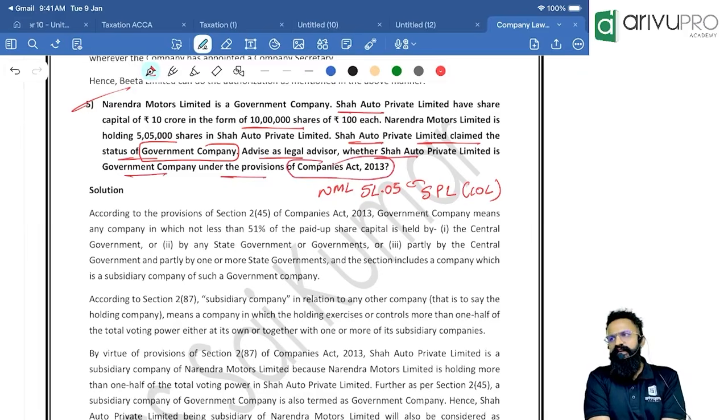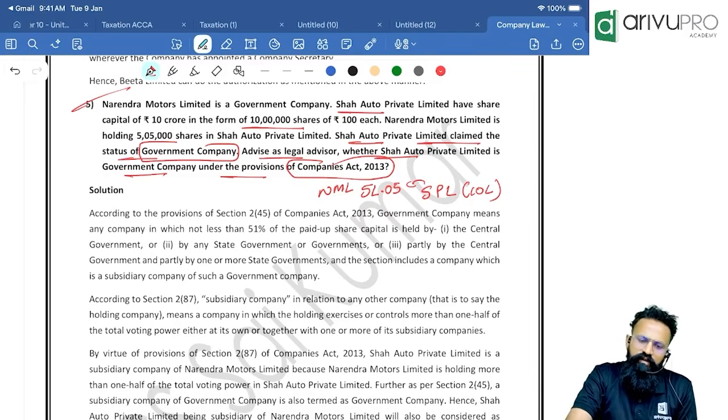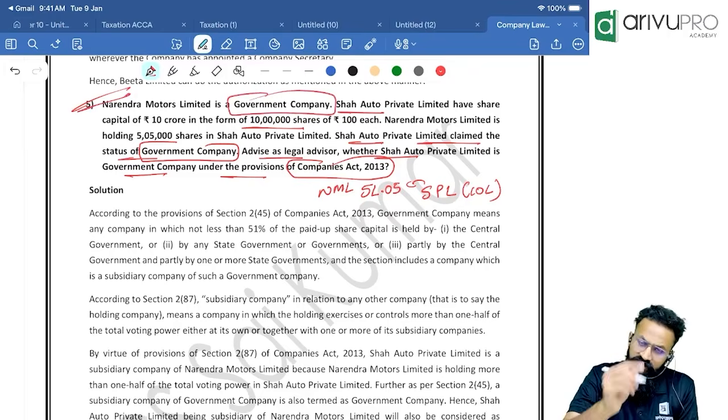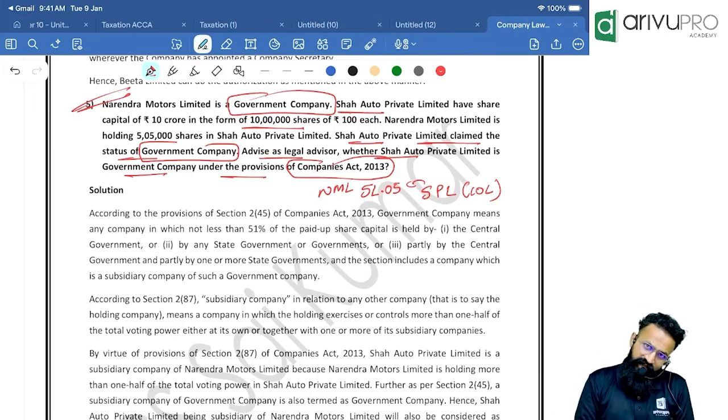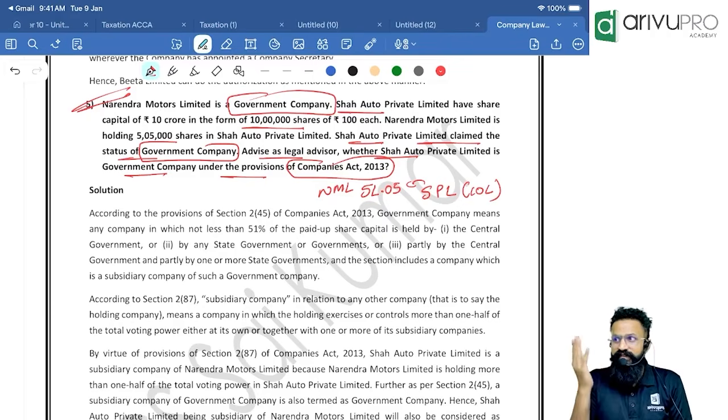So people, you guys have seen the definition that if there is any subsidiary company of a government company, that will also be deemed to be a government company. So Narendra Motors Limited, people, is a government company here. Now, first thing, always remember, write the definition of government company here. You guys need to write the definition of subsidiary company also here. Why? First thing, you need to know whether Shah Auto Private Limited conforms to be the subsidiary company of Narendra Motors Limited.